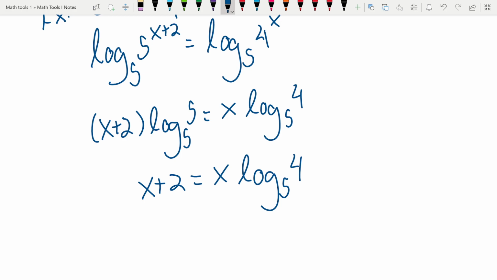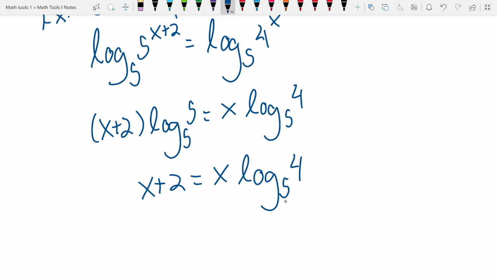Okay. Now this is just some number. This 4 is a valid thing to take the log of. It's not a negative or zero. So you could throw this in your calculator and you would get an answer. But we don't want to do that. We just want to leave it as an exact answer. So we're just going to leave it as log base 5 of 4. So it might look a little weird, but that's okay. We can still do it.